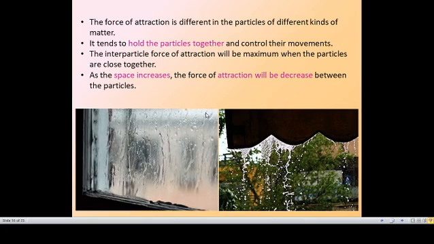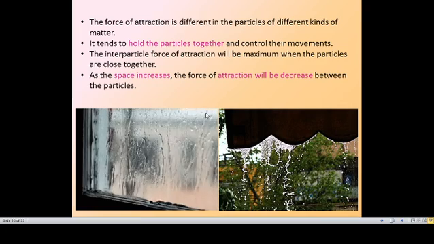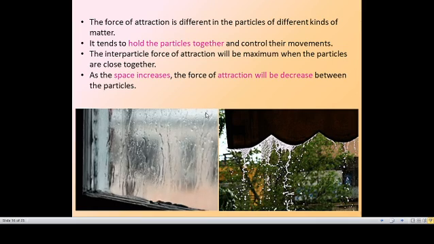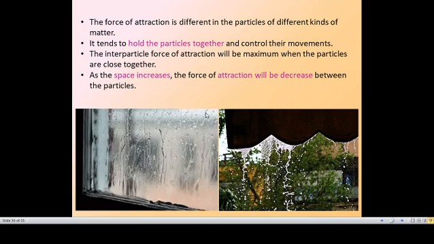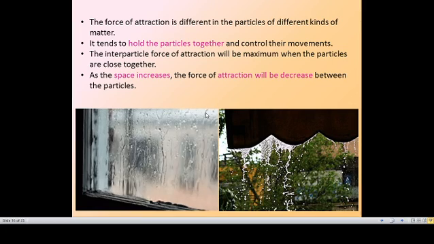So the interparticle force will be maximum when the particles are close together. If the particles are arranged closely, the force will be greater. But if the particles are arranged at a great distance, the force of attraction will decrease. So if the particles are arranged together, the force of attraction will be maximum. When the distance increases, that means the space increases, the force of attraction decreases, and vice versa.